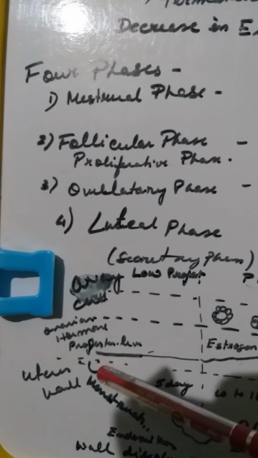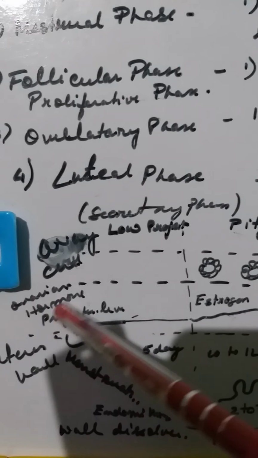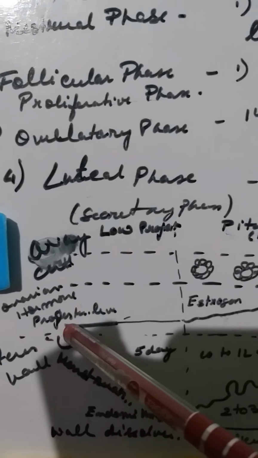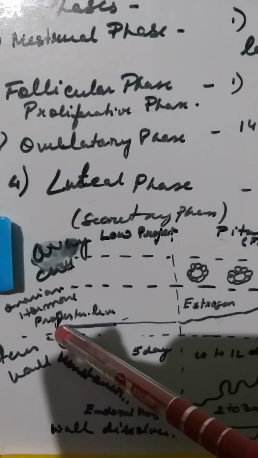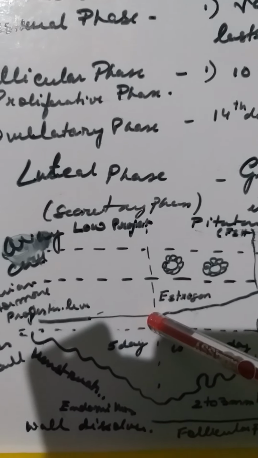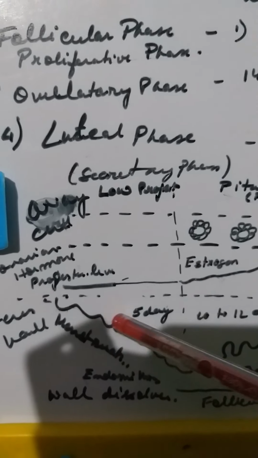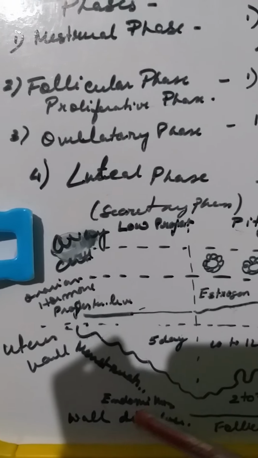So in the first phase, you see here, this is the ovarian hormone, and this is the progesterone level, and that is demarcated as very low. You have to see between these 2 lines. This is the progesterone level, and that is a very low one. That means during this, you see this is the endometrium wall, that means the uterine wall, that ruptures, and it is in the menstrual phase.